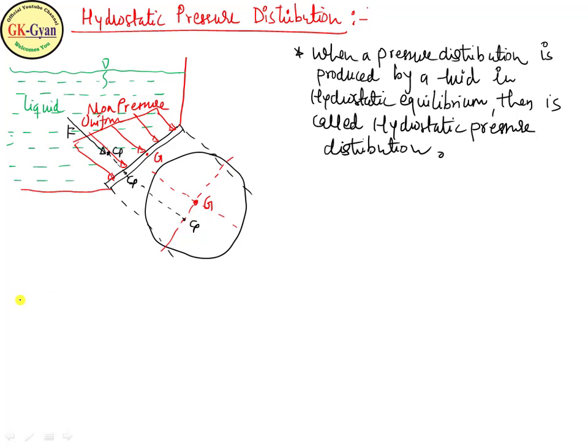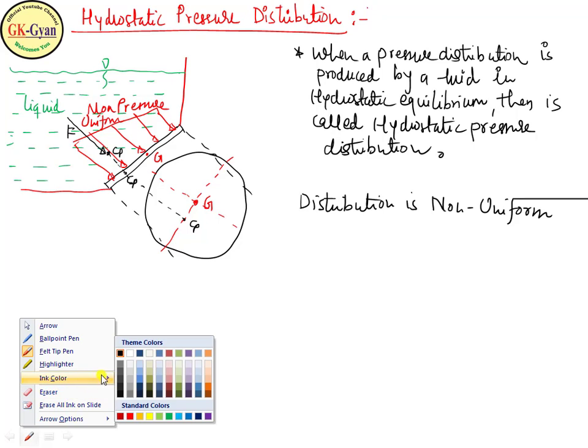We learned this: the distribution is non-uniform. Therefore, the resultant force will be calculated by the formula. What is the formula?